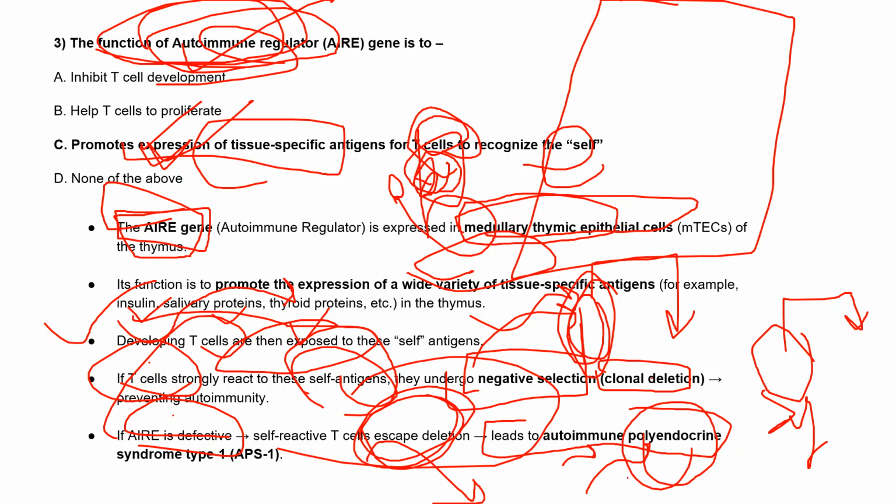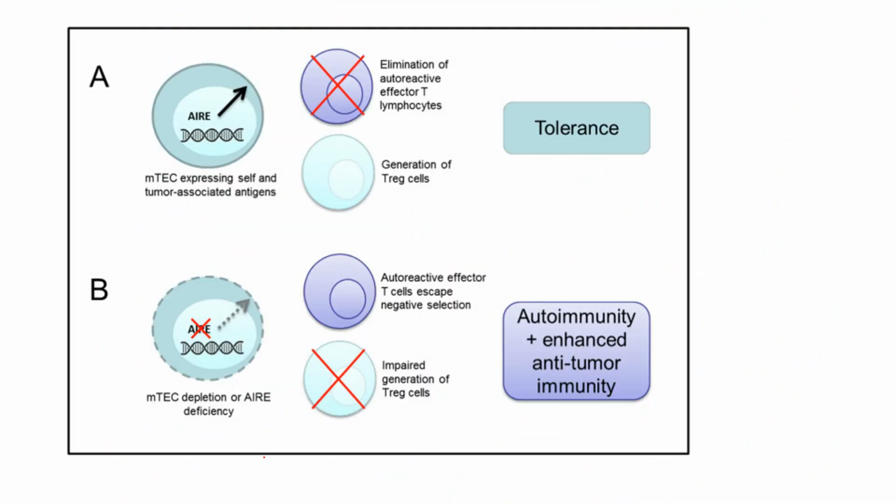So there will be many more diseases, and they can attack any organs, and it can lead to multiple organ failure. If this is defective, then the person can suffer from autoimmune polyendocrine syndrome type 1, APS1, because now the T cells can attack our cells, right? So this is the AIRE gene.